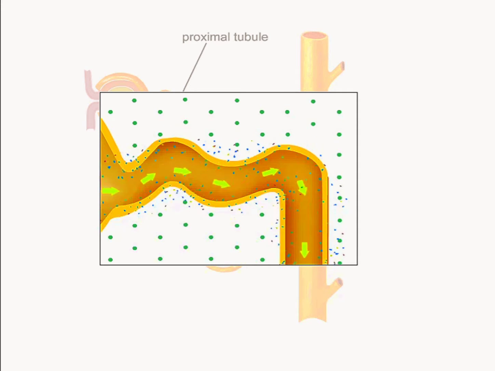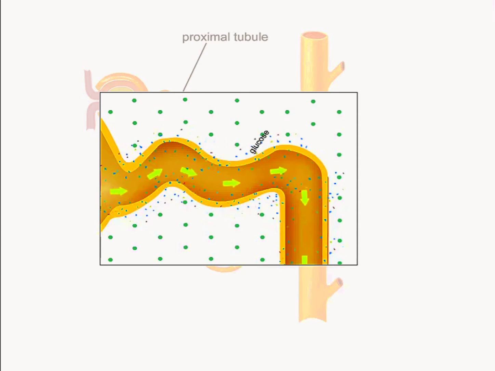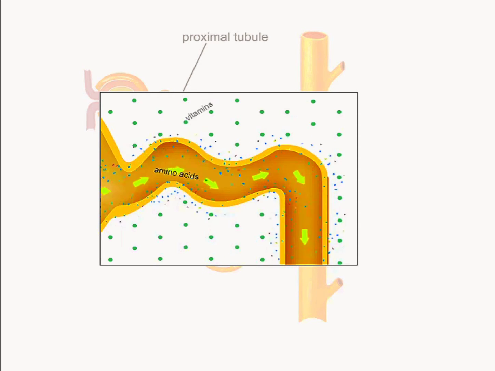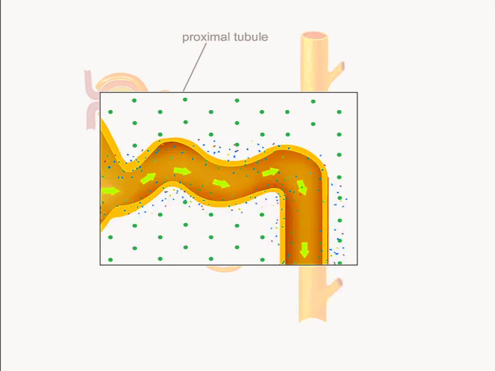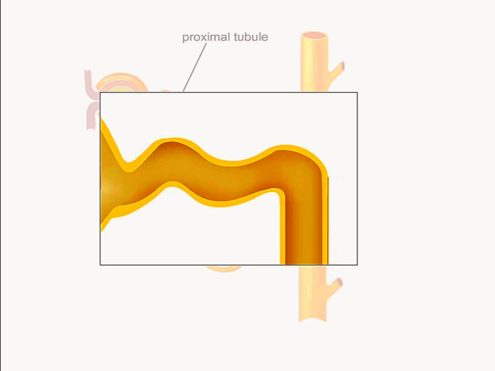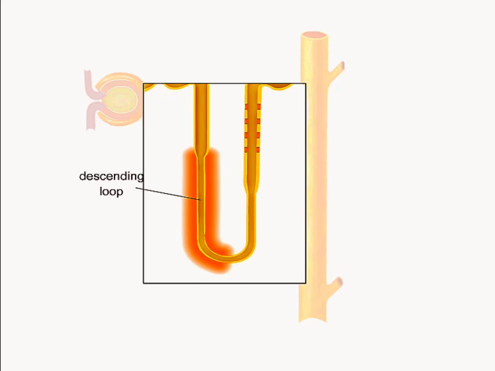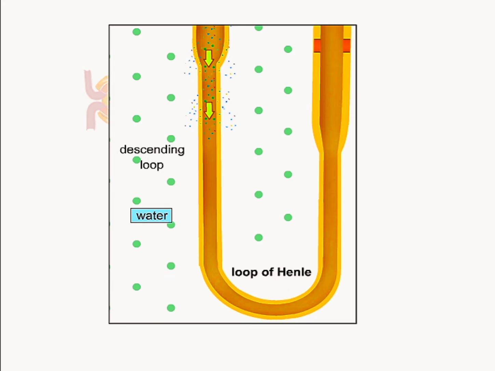This modified filtrate must make its way down the loop of Henle, where further modification will occur. The loop of Henle promotes the reuptake of water and salt from the filtrate. The descending portion of the loop of Henle is highly permeable to water but not to salt or other materials.